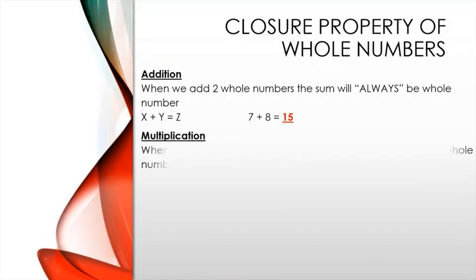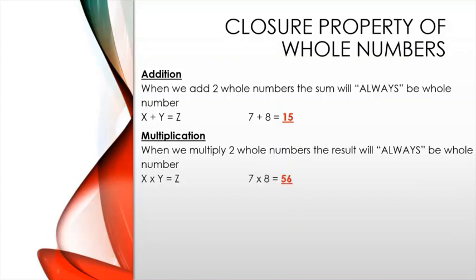In multiplication, when we multiply two whole numbers, the result will always be a whole number. For example, x into y is equal to z. So we can change that to 7 into 8, which is equal to 56. In this, the multiplicand, multiplier and the product are all whole numbers.